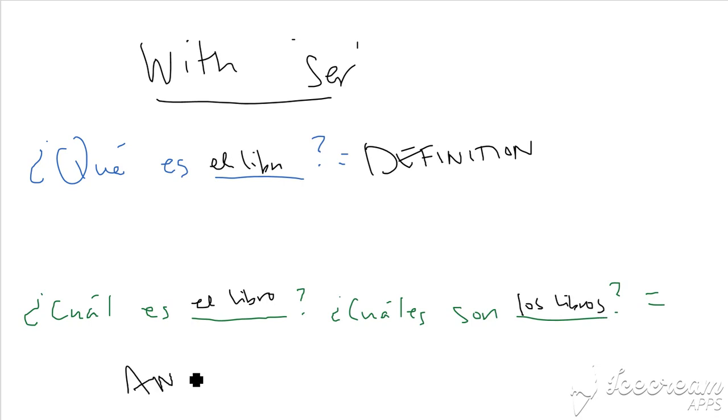If I say, ¿Cuál es el libro?, or plural, ¿cuáles son los libros?, I'm asking for any other information. So if I use the verb ser with cuál, that means I'm asking for anything that's not a definition of something. So ¿cuál es el libro? would be like, which one is the book? Or like, which book is the one that you're talking about? Which one is the most interesting? Whatever. I'm asking for specific information about this book and not the general definition of a book. Qué with ser, definition. Cuál with ser, literally anything else other than definition.